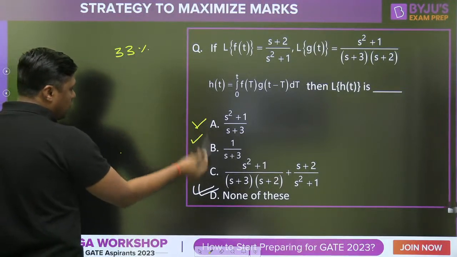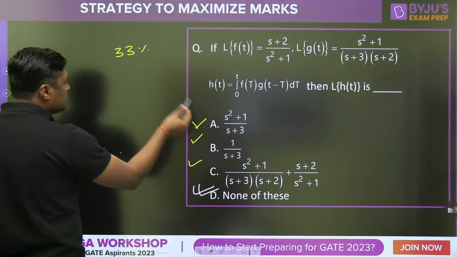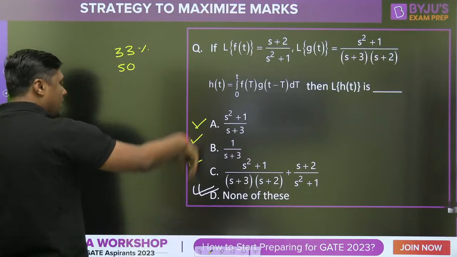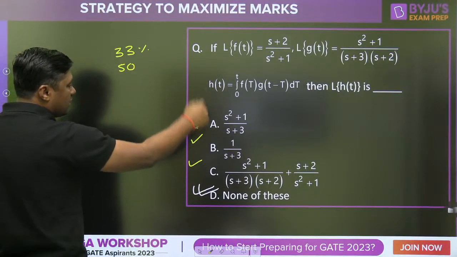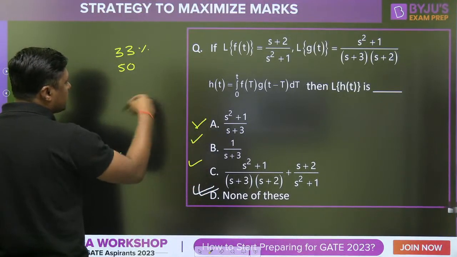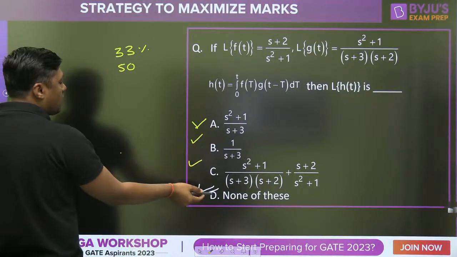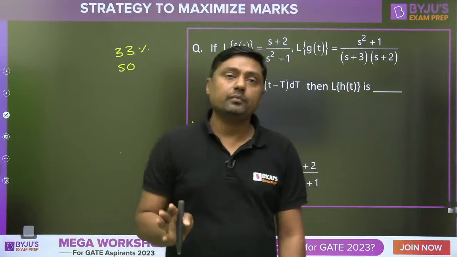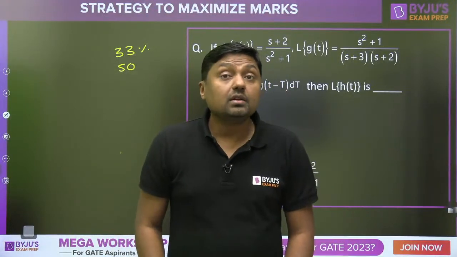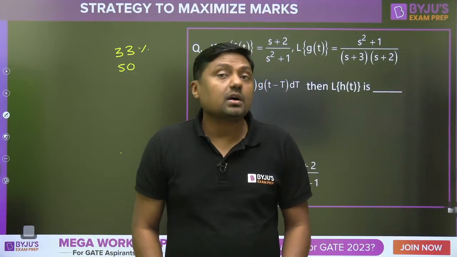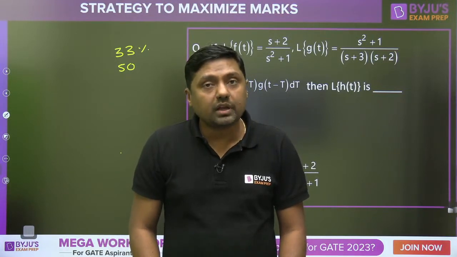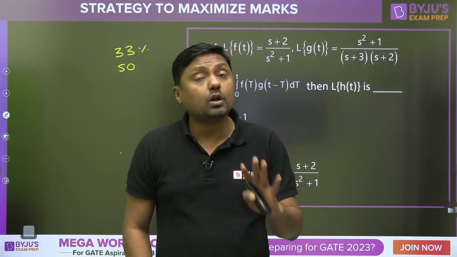If you are able to eliminate one option out of these three, then you have a 50% chance. If you eliminate one again, the chance will increase, because the probability moves from 0.2 to 0.25. In this way we can choose the correct answer, but it is a calculated risk, and if you are ready to take this calculated risk, then go for it.